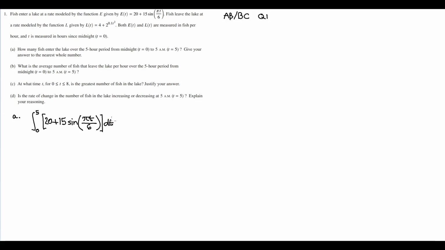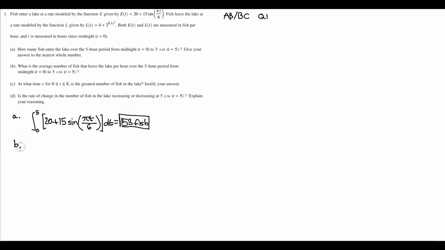Okay? And what do we get as a result? So the integral of 20 plus 15 sine of pi t over 6 from 0 to 5. We got about 153 fish. And that is what we get over here.